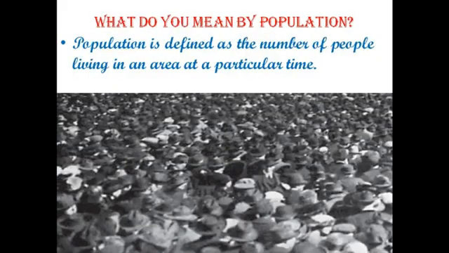First of all, let's try to know what population is. Population is defined as the number of people living in an area at a particular time, or we can say all the people or animals of a particular type that live somewhere.